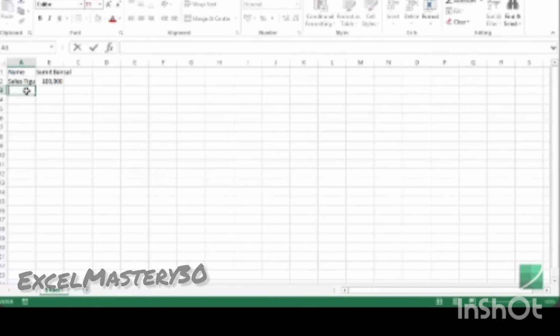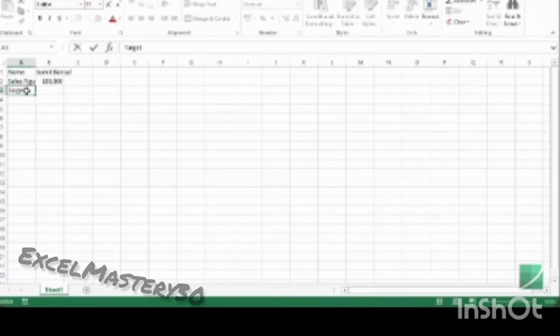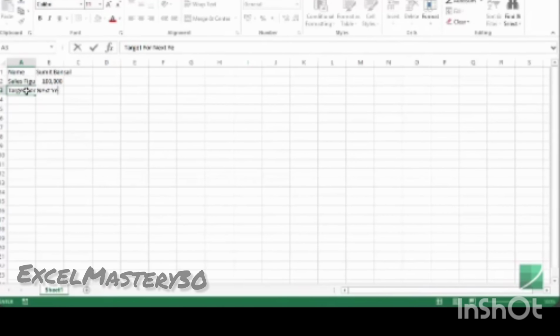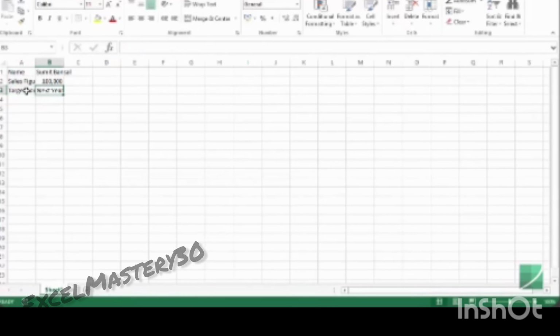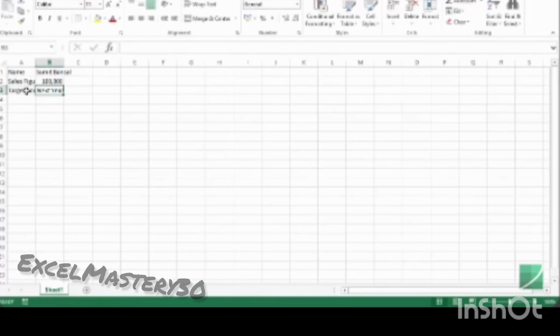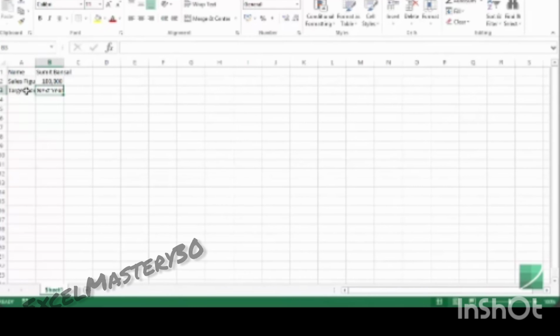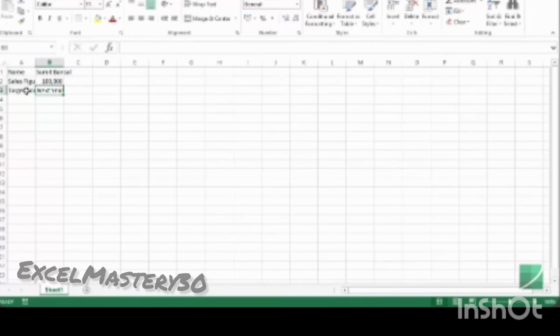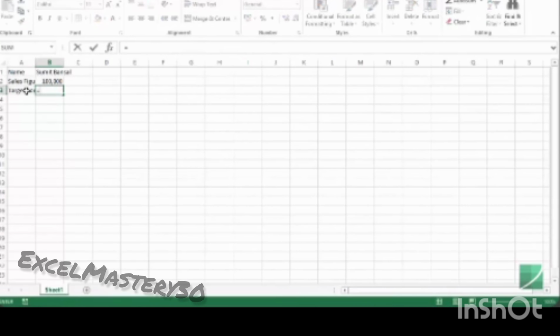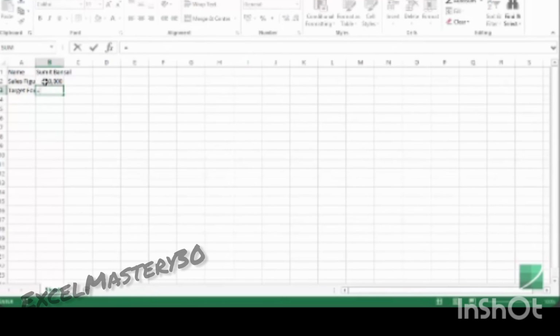And in the last case, I may say that my target for next year, so I type target for next year, and I would say my target for next year should be 10% higher than my current sales figures. Then I would use a formula. Whenever I start a formula, I start it with an equal to sign. So I would say equal to this value. So I would select this value.